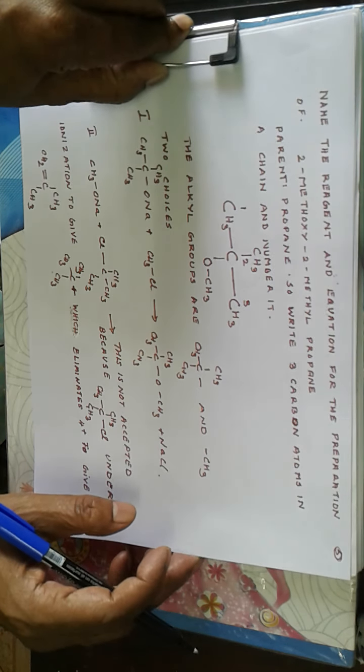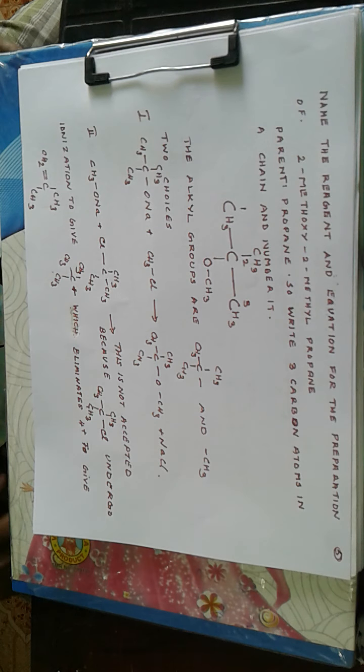Now name the reagent and the equation for the preparation of 2-methoxy-2-methyl propane. Now here the structure of the product has to be written first. The parent of 2-methoxy-2-methyl propane is propane.